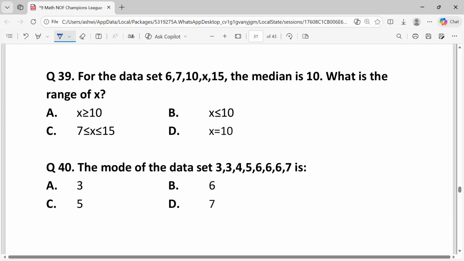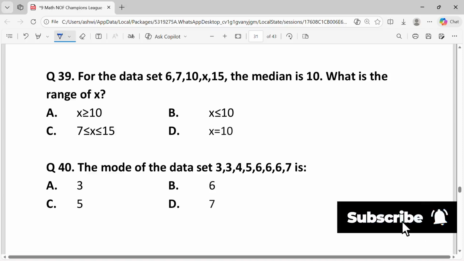If x is less than or equal to 10, the sorted set could be x, 6, 7, 10, 15 or 6, x, 7, 10, 15, etc. The median would be 7 or 10. If x is greater than or equal to 10, the sorted set could be 6, 7, 10, x, 15 or 6, 7, 10, 15, x. The median would be 10. For the median to be 10, x must be greater than or equal to 10. So the answer is A, greater than or equal to 10.